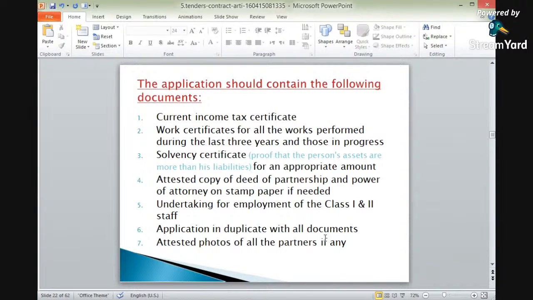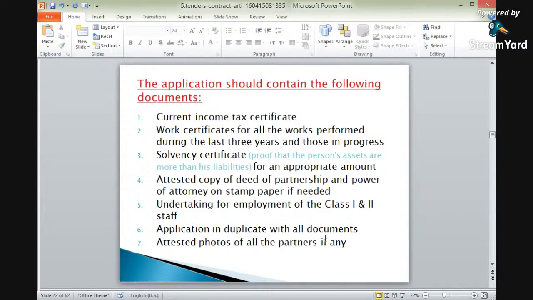Next is the application. The application should contain the following documents, and which documents are to be covered in the application. So the current income tax certificate is also important. The current clearance certificate or income tax clearance certificate is also important. So you should clear the income tax.